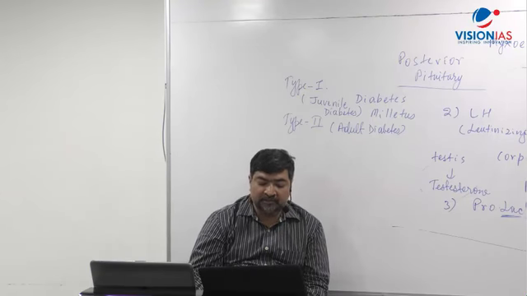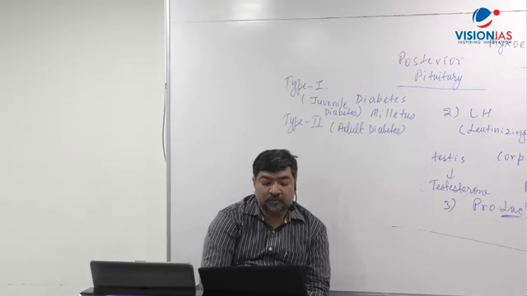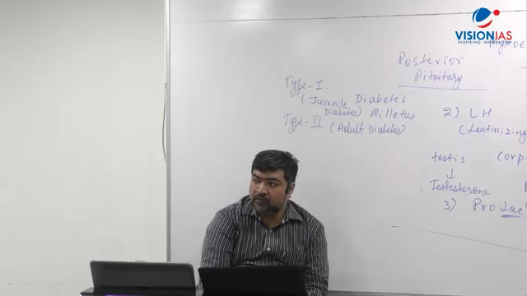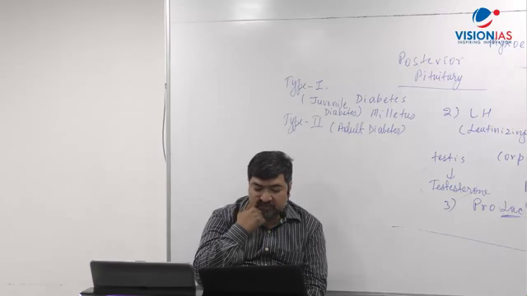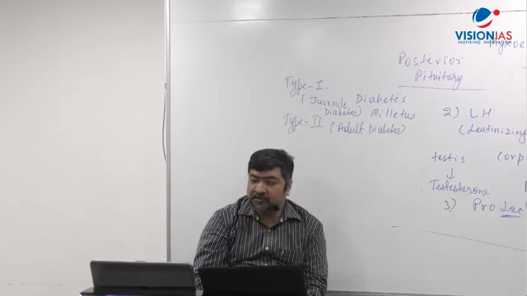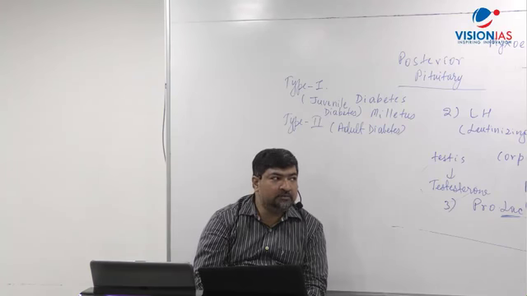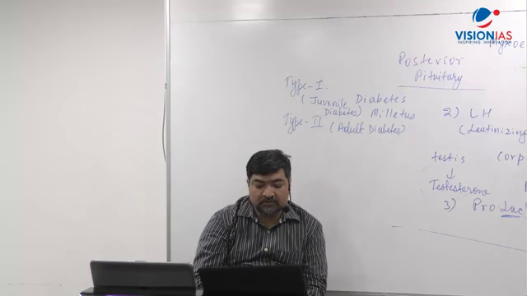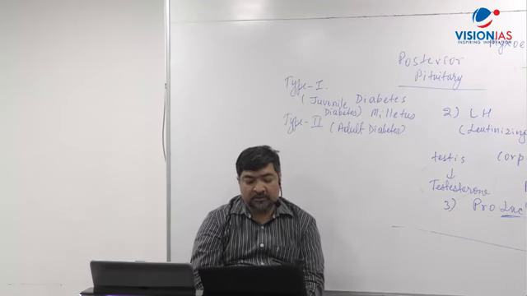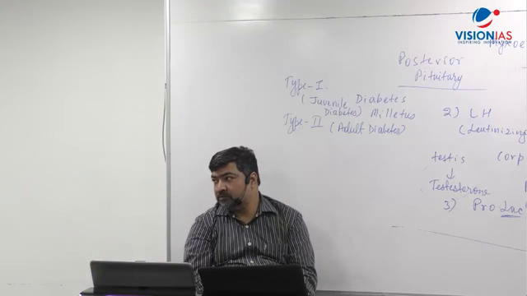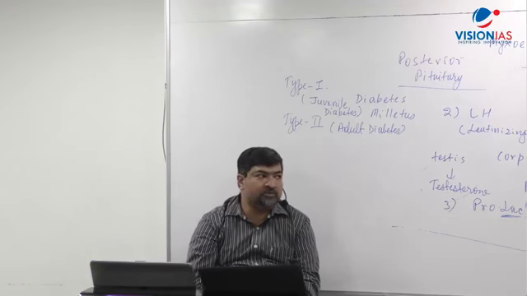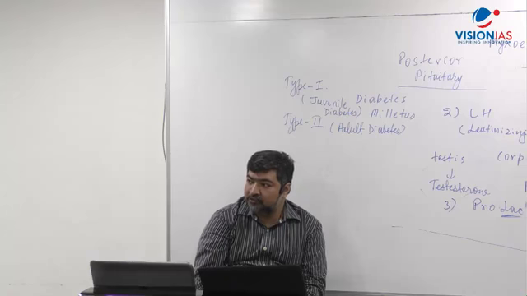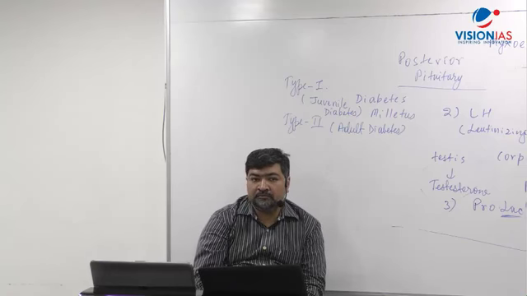For example, overgrowth of adrenal cortex in young children causes premature sexual maturity.